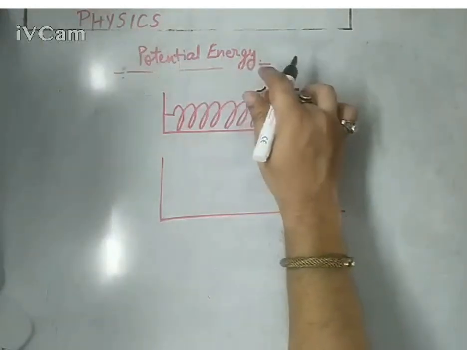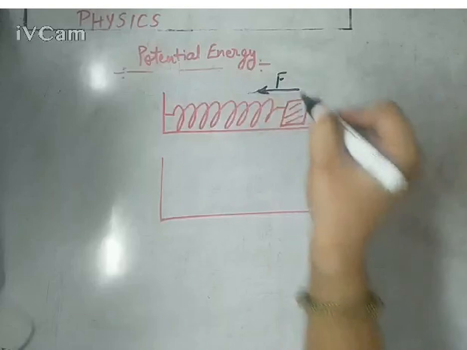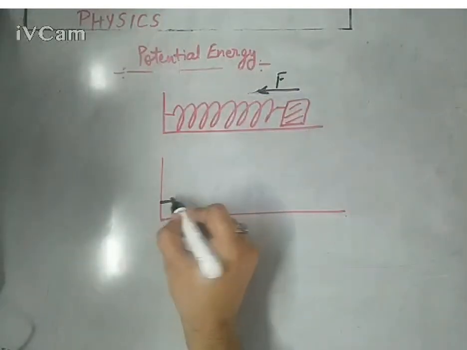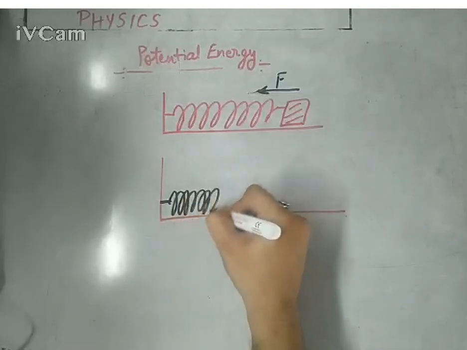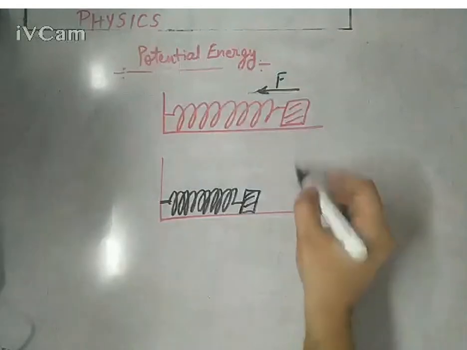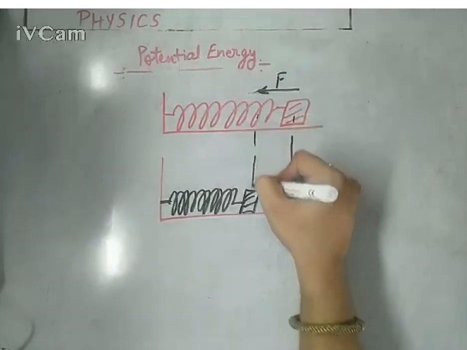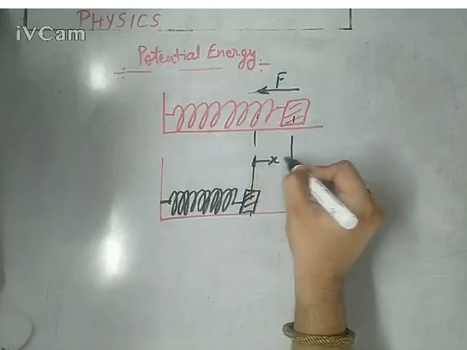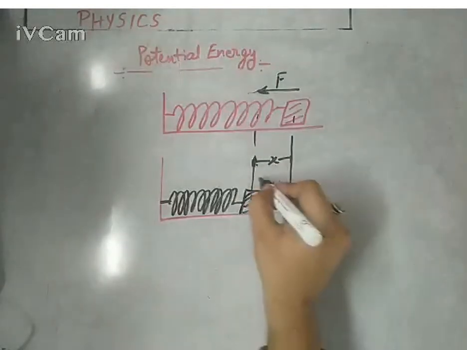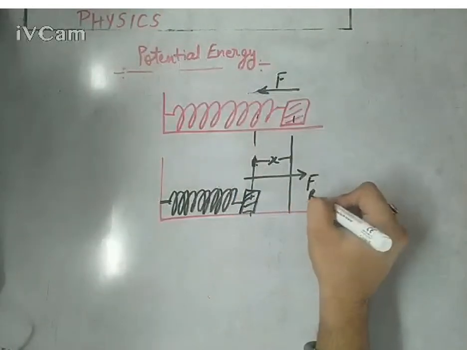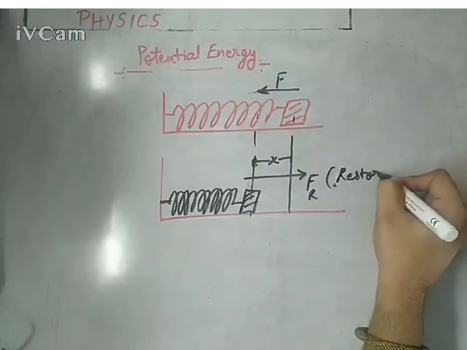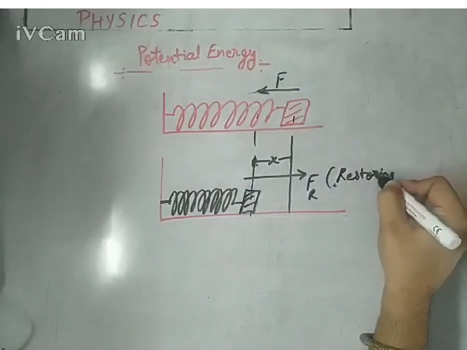Suppose we are compressing it, and you have displaced it with a displacement of, let's say, x. This is the compressed state, and you have displaced it from this position to this position. This is the total displacement x, and obviously you have to do some work because the spring is still applying a force in the opposite direction, that is the restoring force, Fr. Fr is the restoring force of the spring.